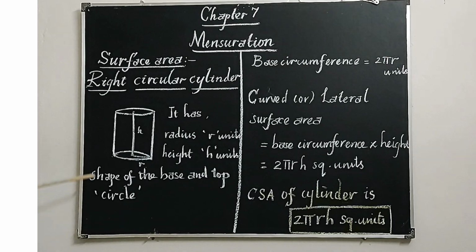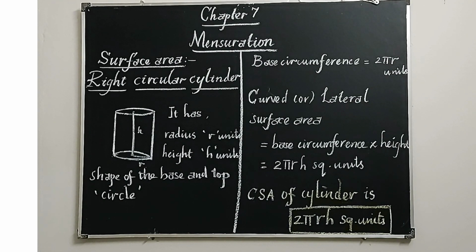Here we are going to use, because the base is in the shape of a circle. So base circumference is equal to 2 pi r units, which is the circumference of a circle, or we can say the perimeter of a circle. So cylinder base circumference is 2 pi r units. Then from this we are going to calculate curved surface or lateral surface area of a cylinder.